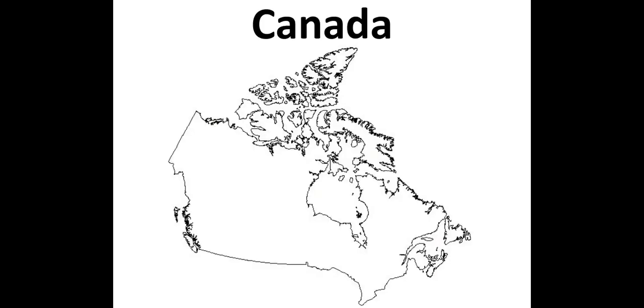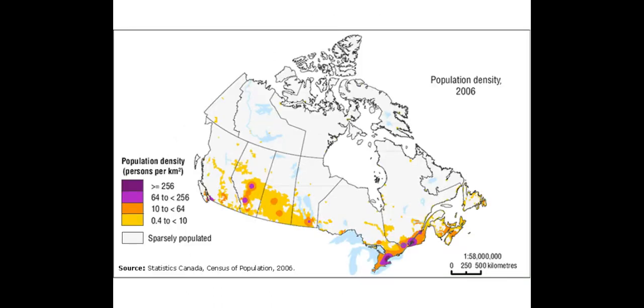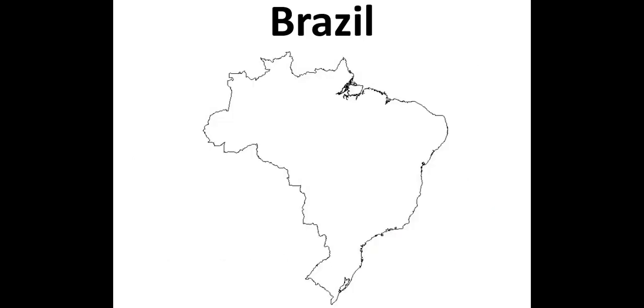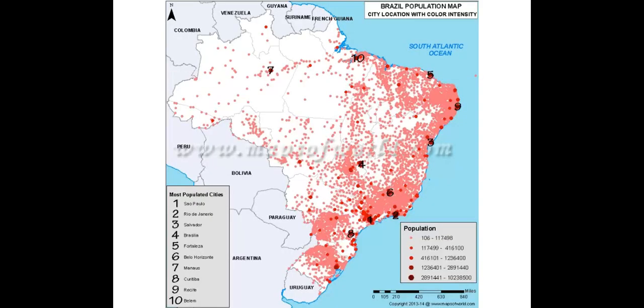How about Canada? Oh, Canada. What about Canada? Hit pause if you need to hit pause. Now you're back with Canada, and the people of Canada live really in the southern part. Not a whole lot of people living in the northern part. How about Brazil? Hit pause if you need to hit pause. Now we're back, and the population of Brazil is along the coastline. As you can see, a lot of population, whether it's the largest city, Sao Paulo, Rio de Janeiro, Brasilia, they're all huddled along the eastern coast of Brazil.